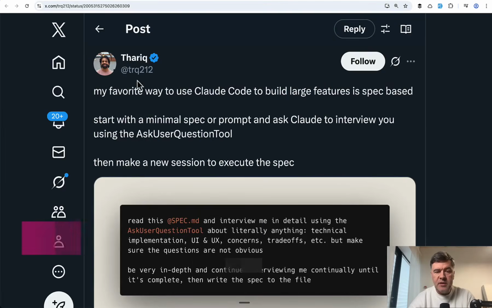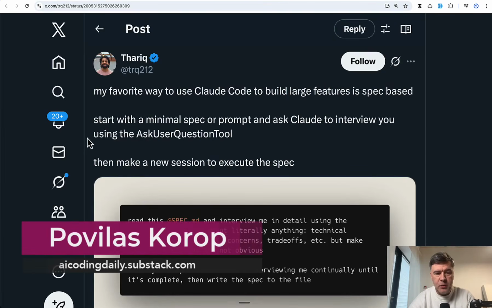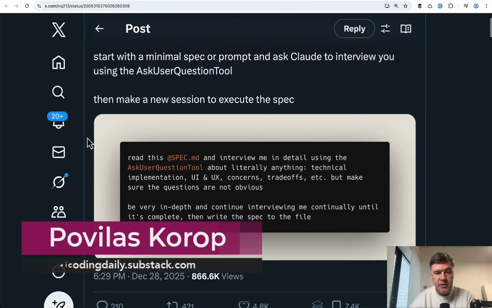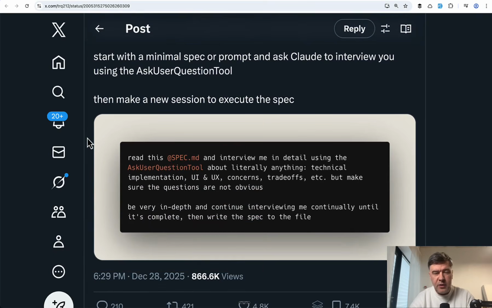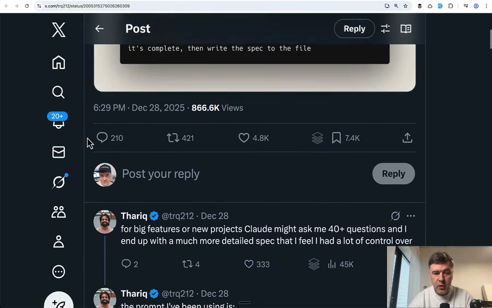Hello guys, recently Thariq from Claude Code shared this tweet, tip and prompt and I decided to try it out. Imagine the scenario that you have an idea for a big feature or even a project and basically you don't know what you don't know. What are the concerns, trade-offs, small bits and pieces that you may be missing, and of course AI can help with clarifying that, with asking difficult questions, and here's the prompt for that.